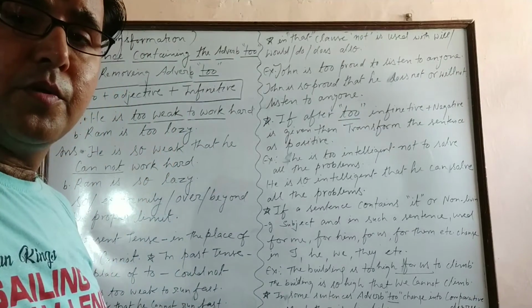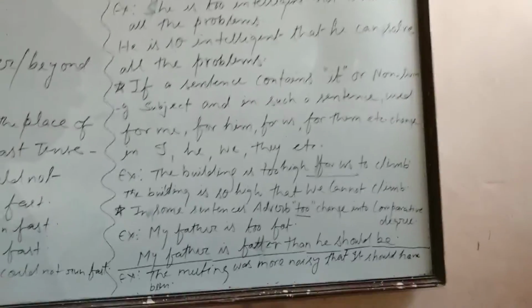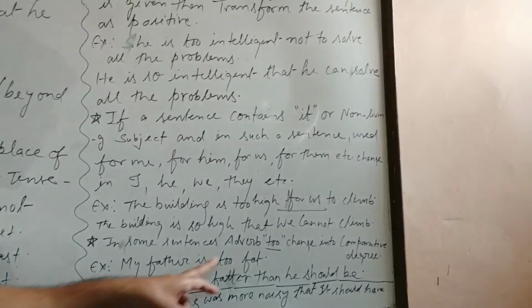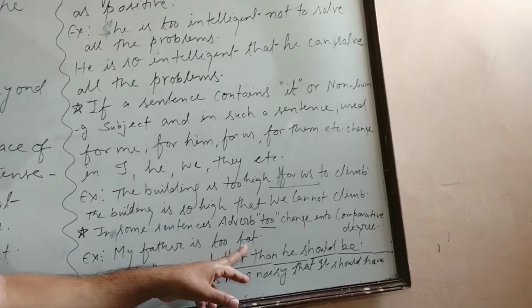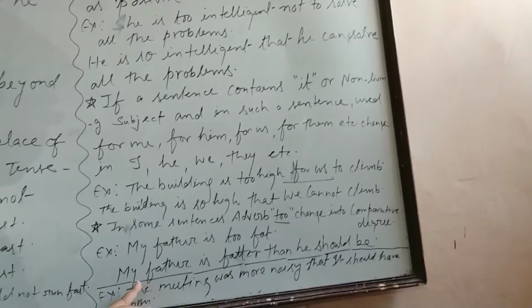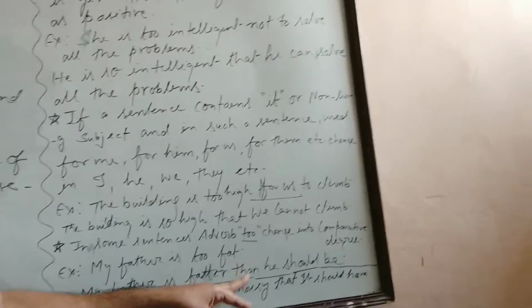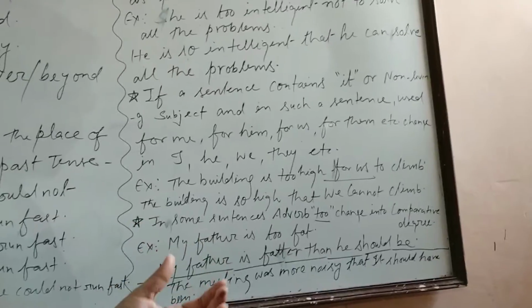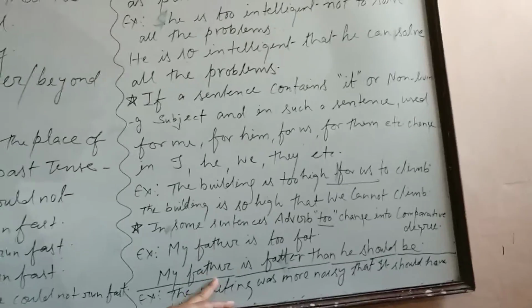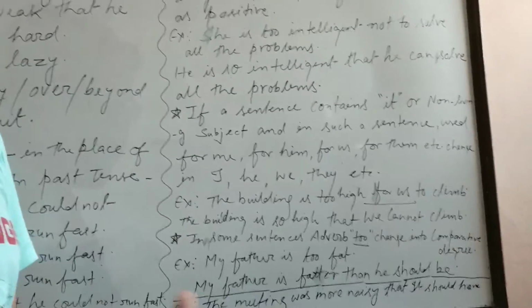One thing I will show you closely, children. You see, now this side. Like, my father is too fat. My father is too fat. So, my father is fatter than he should be. Actually, "too fat" means what? My father is too fat means my father is fatter than he should be. जितना father को मोटा होना चाहिए उससे ज़्यादा है.